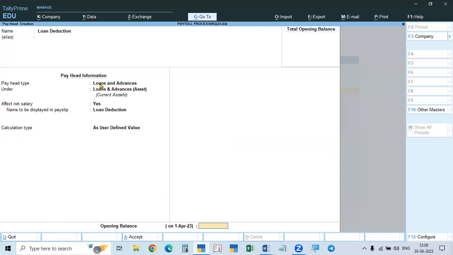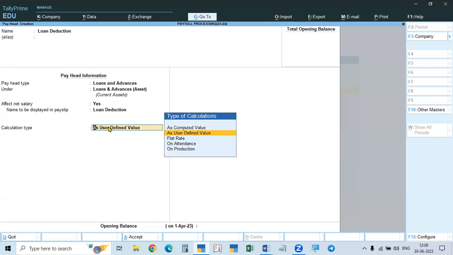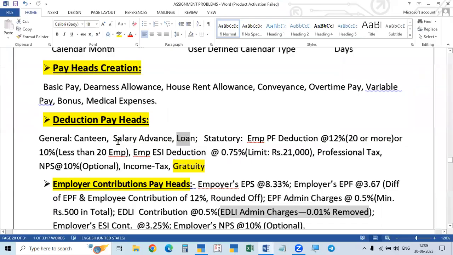If the period is fixed and the amount is fixed, we can take it as flat rate. So what is the amount? Flat amount, we will give that. Otherwise, if it's not decided, meaning whatever we want, we can deduct, in such a case, user defined value, in both the cases. Okay, so that's one.